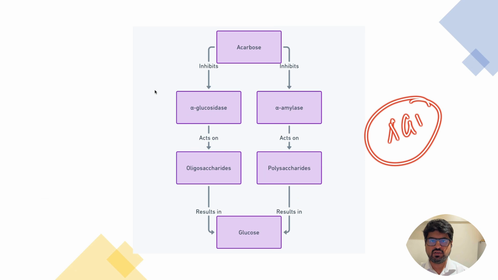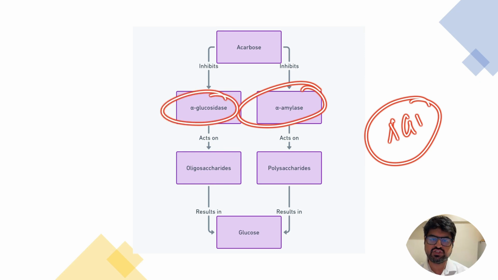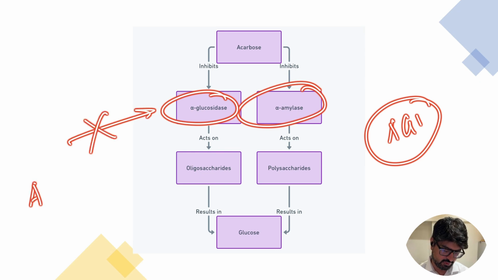So, Acarbose basically acts on two very important enzymes. It acts on the alpha amylase, which is there in the saliva, and it acts on the alpha glucosidase, which is an enzyme found in the brush border of the intestines. So, hence the brush. In both situations, these enzymes break down the complex carbohydrate, either oligosaccharide in the case of alpha glucosidase, or polysaccharide in the case of alpha amylase, into simple carbohydrates, and this process is inhibited by Acarbose.